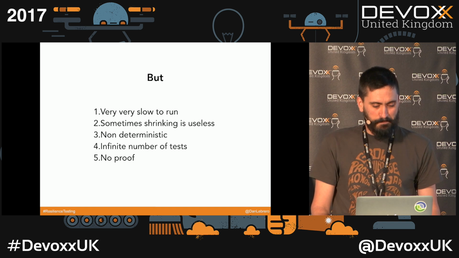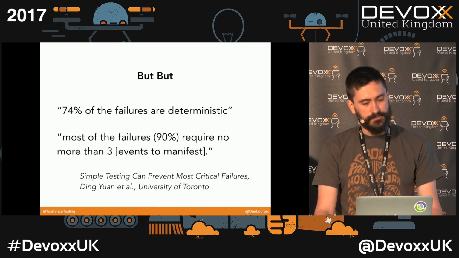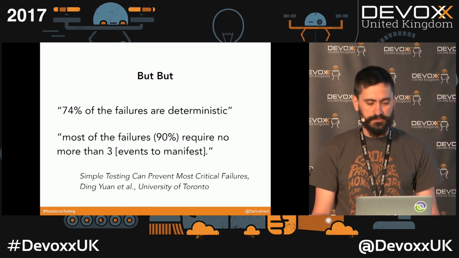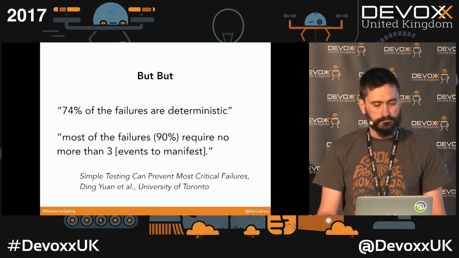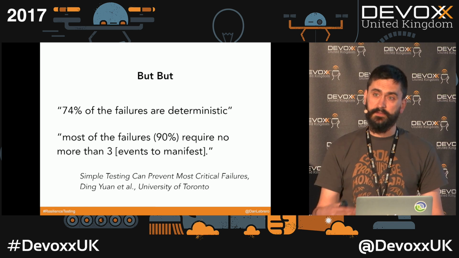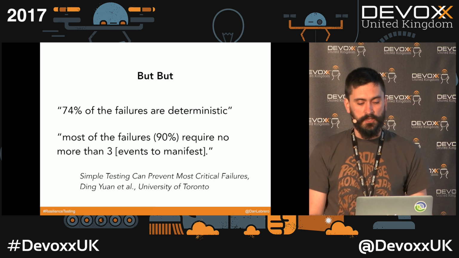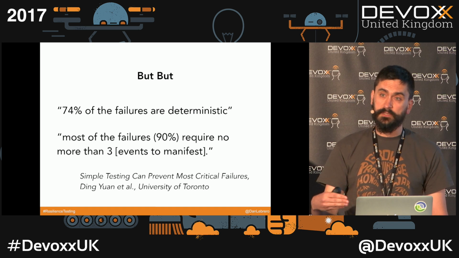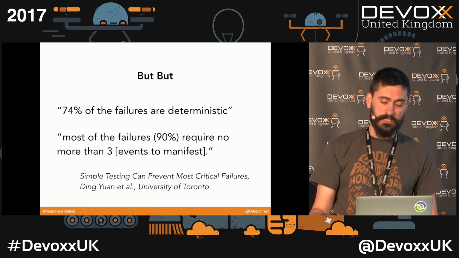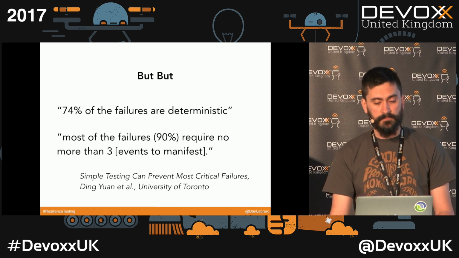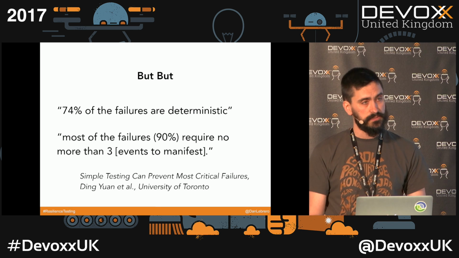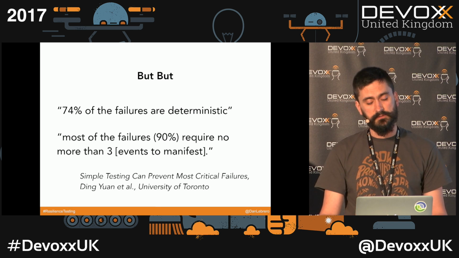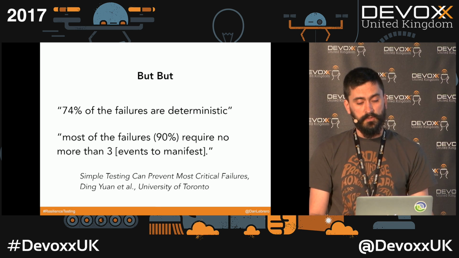But there is this nice paper called Simple Testing Can Prevent Most Critical Failures, where they do an analysis of 200 outages in distributed systems like HBase or Cassandra. And of those 200 outages, they found that 74% of them were deterministic.